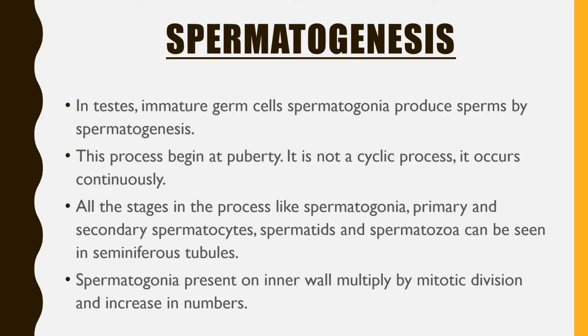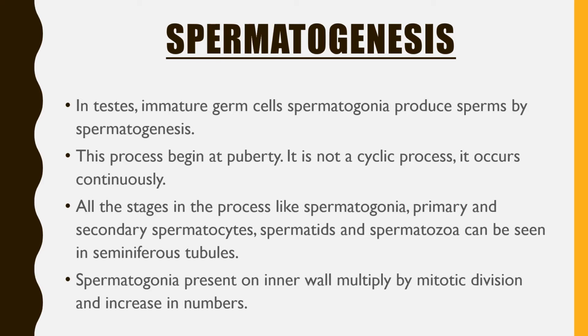All the stages, like formation of primary spermatocyte, secondary spermatocyte, then spermatid and spermatozoa, can be seen in the seminiferous tubules. There the whole process goes on.